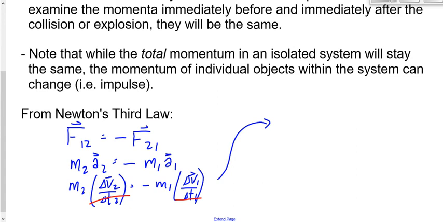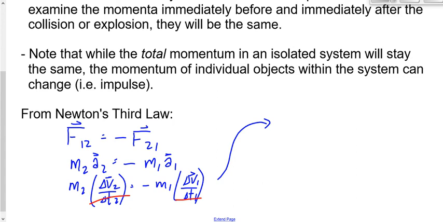Don't they usually have to be the same one? Don't they always have to be the same one to cancel? What do we know about the values of delta T1 and delta T2? If object 1 collides with object 2 for 3 seconds, then object 2 collides with object 1 for 3 seconds. So it's the same value. Different variable, but it's the same value.